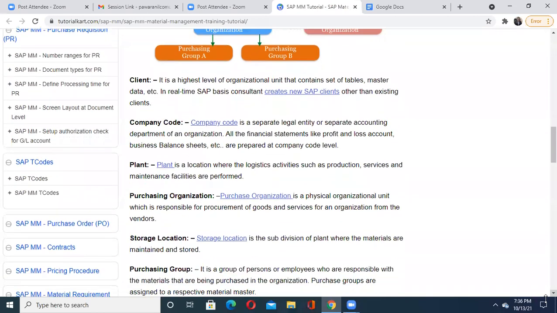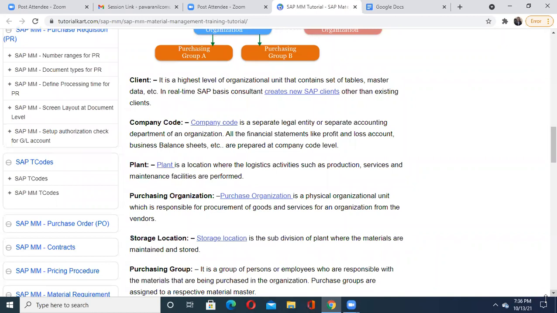See, storage location means what? It is again a subdivision of your plant. Please understand, it is not a subdivision of your purchasing organization. It is a subdivision of your plant where the materials are maintained and stored. All the material that is purchased is kept over there, recorded properly, and sent to the respective department or unit.